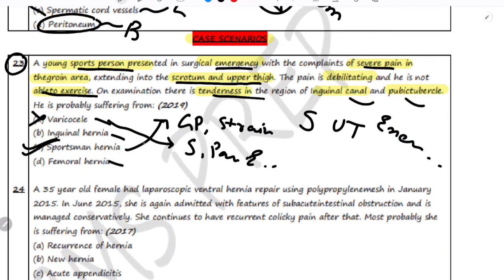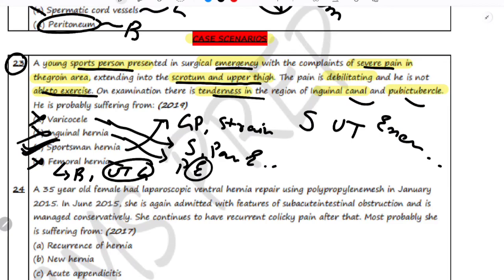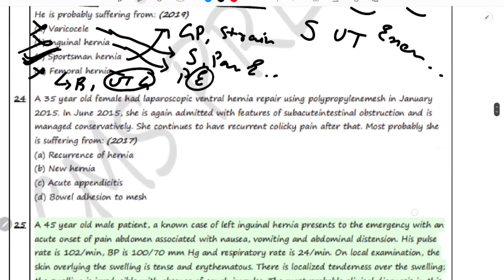Inguinal hernia can cause pain in the groin, and pain is typically related to the hernia's presence or incarceration. It is not related to exercise, so this one is also ruled out. And femoral hernia usually presents with a bulge in the upper thigh or the groin, but the symptoms are more typical of a sportsman hernia, and this one is also ruled out. Hence the correct answer is sportsman hernia. Now let's move on to the next question.